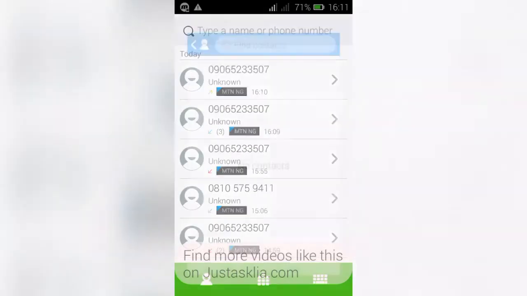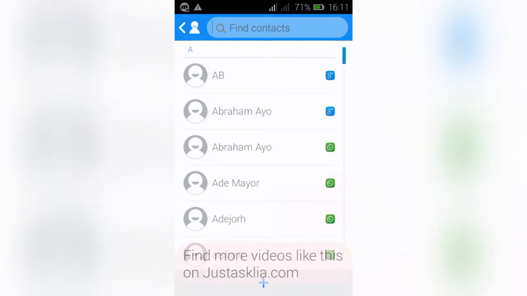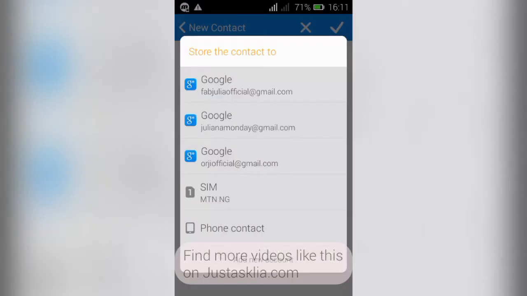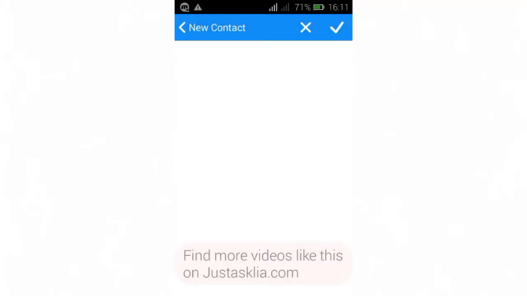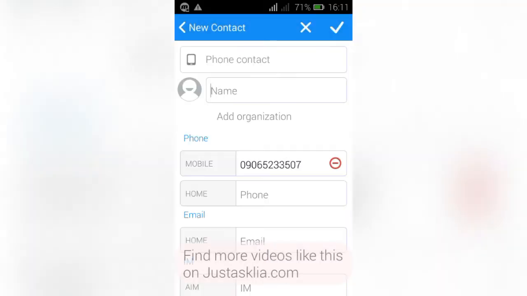Now you can't save this contact to your SIM card because it doesn't have the option for this. So we have to save it to your phone or to your Google account. So I'm going to use my phone to save this number and I'll type in the name